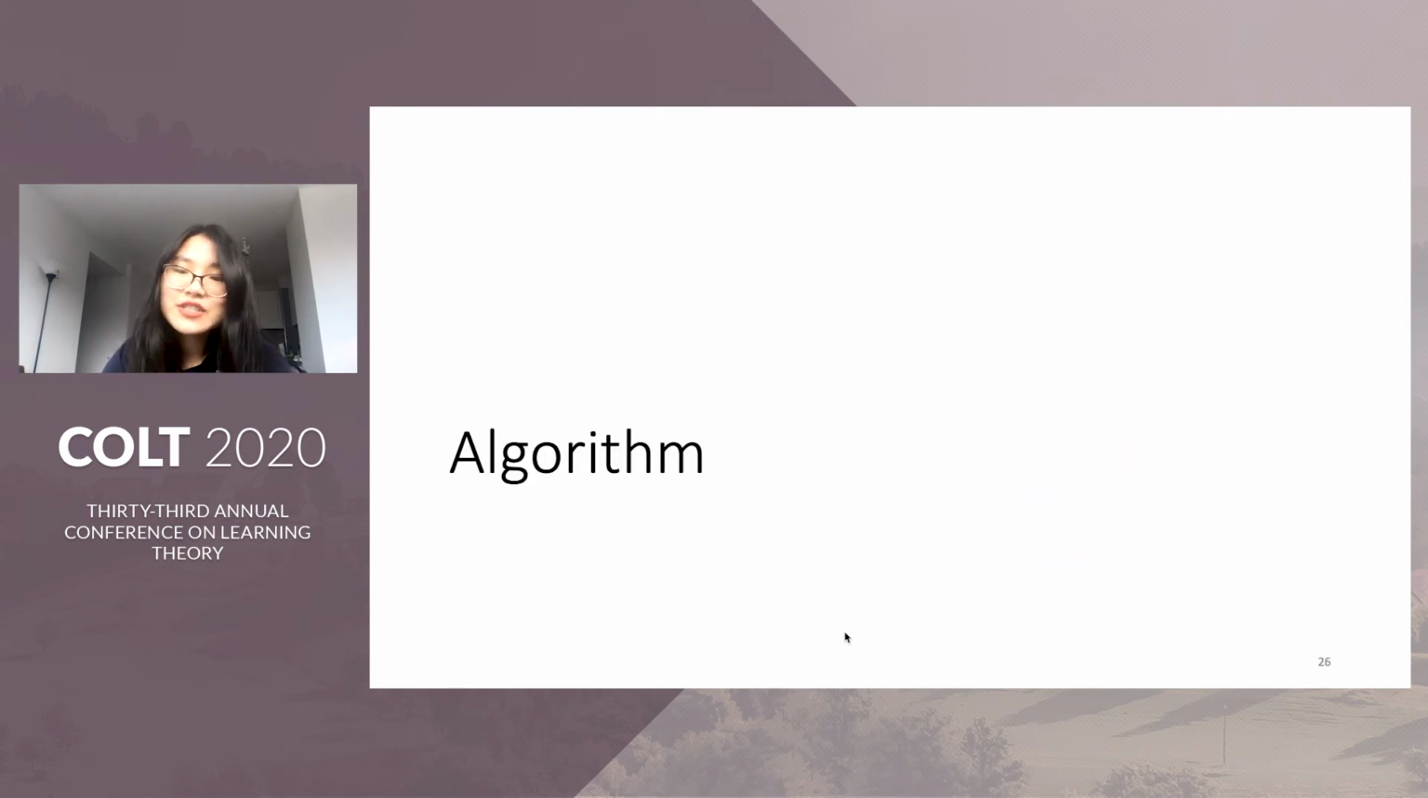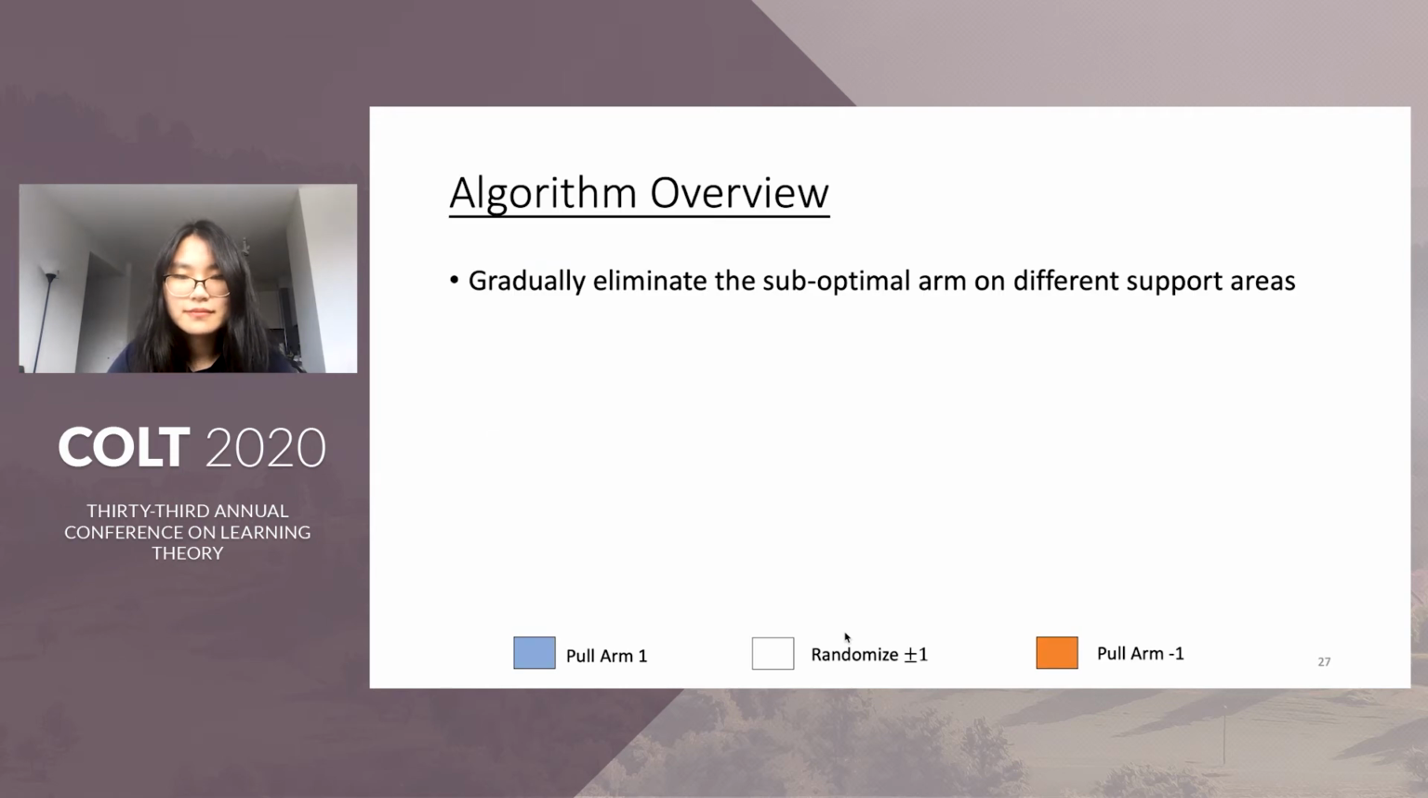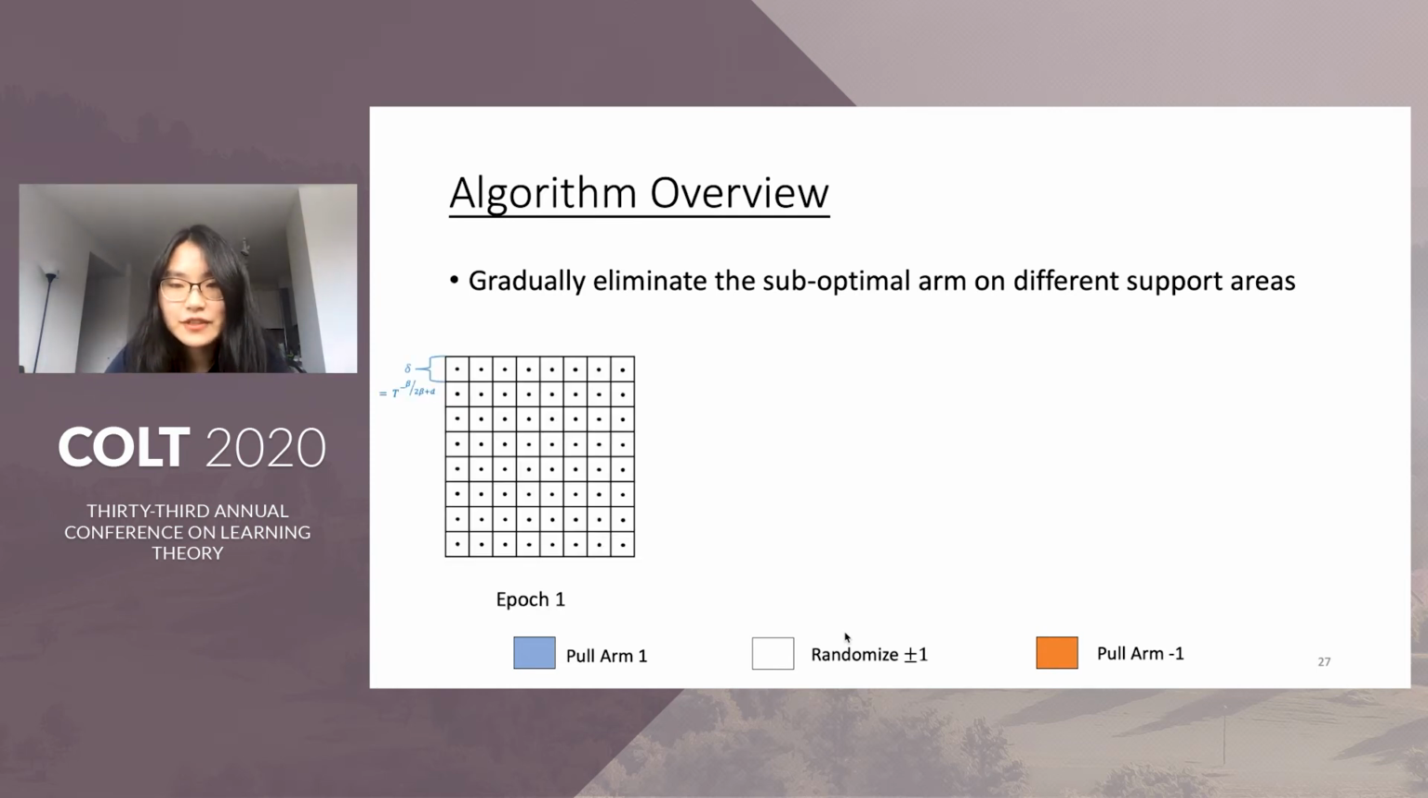Great, now let's talk about our algorithm. On a high level, our algorithm is epoch-based, and it gradually eliminates the suboptimal arm on different support areas. At the beginning of the first epoch, we divide the support into tiny cubes with edge length delta fixed as this. Since we have no information now, in epoch 1, we pull arm 1 and -1 with equal probability no matter which cube xt falls into.